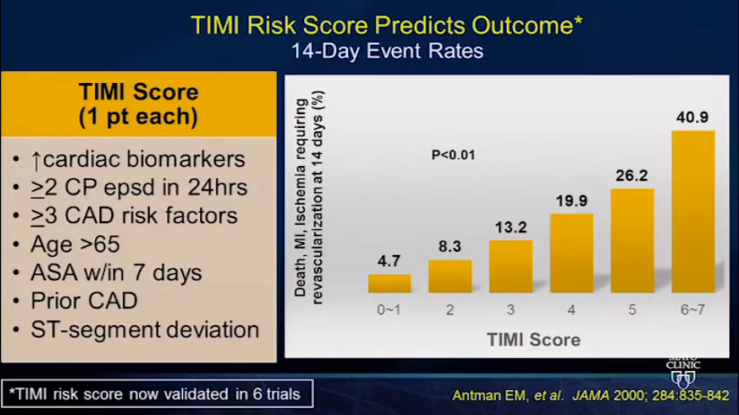The TIMI risk score is easy to calculate in your head. It's 1 point for each: cardiac biomarkers, 2 episodes of chest pain, 3 coronary disease risk factors, age greater than 65, aspirin within 7 days, suggesting that they're having platelet activation in the setting of an antiplatelet drug already, prior known coronary disease, or ST segment deviation. These add specificity to this being a coronary process, and it's been validated in a number of different trials.